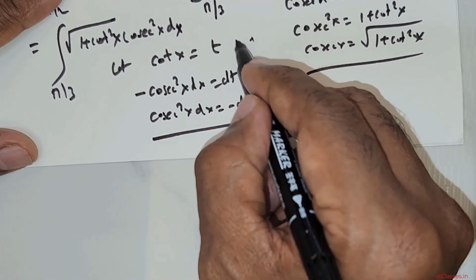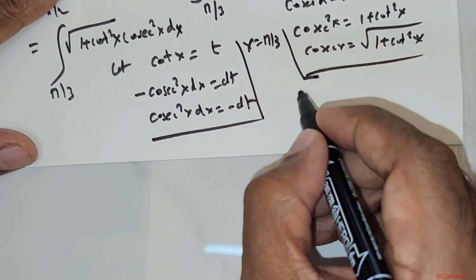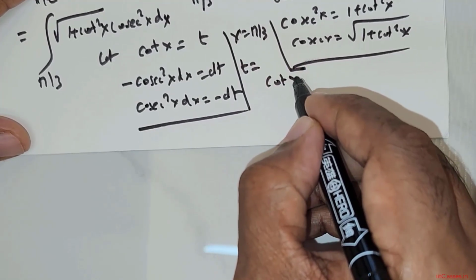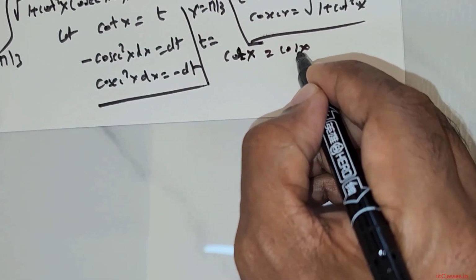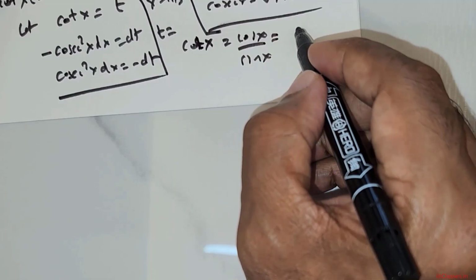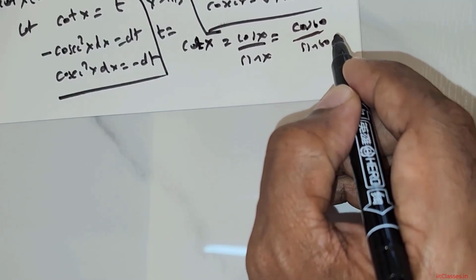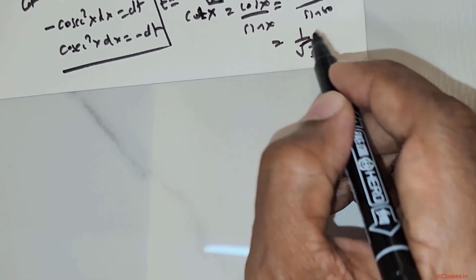Now we have to set the limits. So x is equal to pi over 3. What happens to t? My t is cot x, right? So I will rewrite that as cos x over sin x, and x is equal to pi over 3. That's cos 60 by sin 60. So if you substitute, you get 1 over root 3.